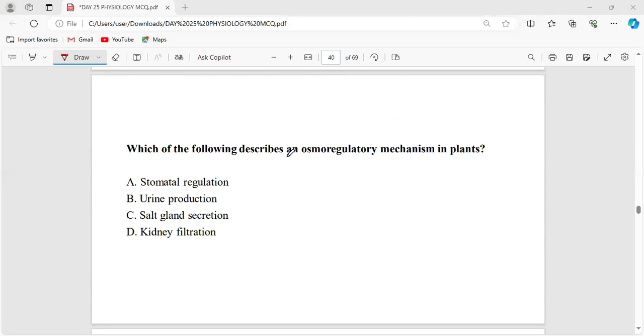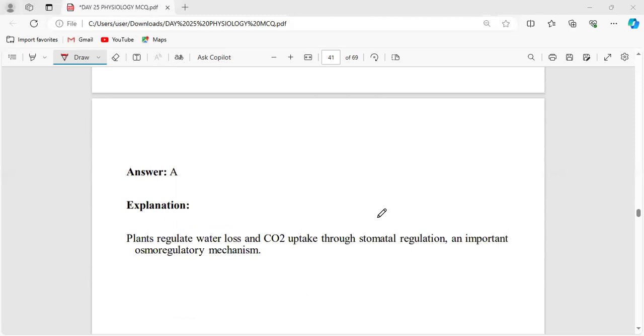Which of the following describes an osmoregulatory mechanism in plants? That will be stomatal regulation.